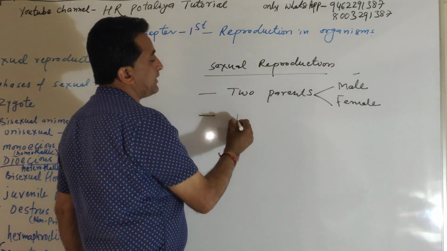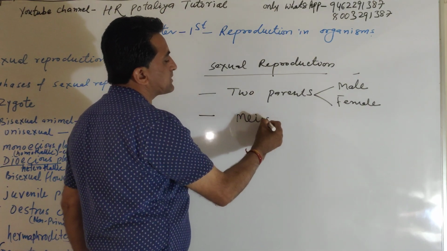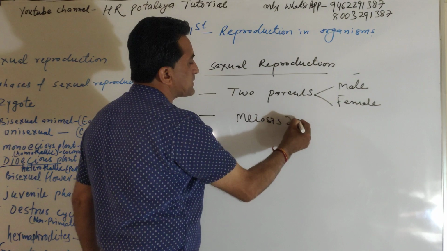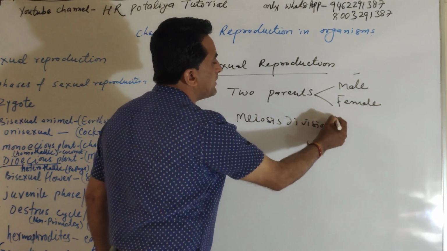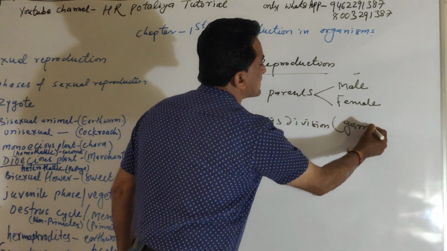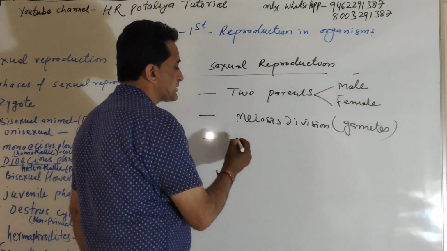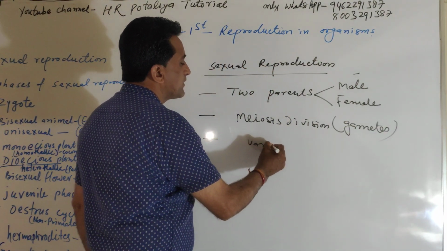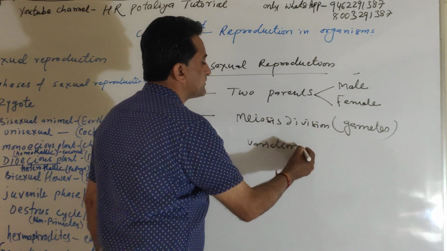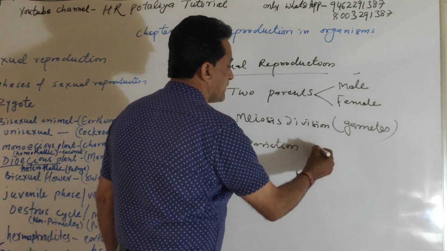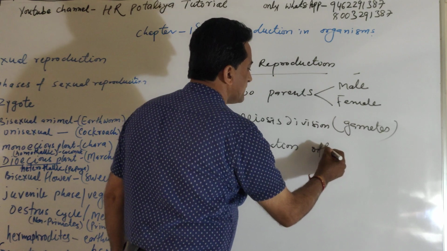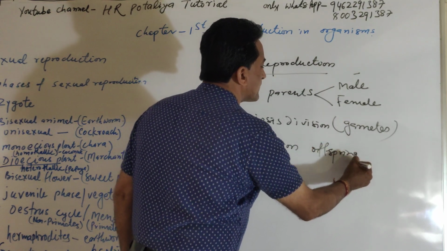Second, meiosis division is there, that is, formation of gametes. Third, there is definitely variation in the progeny, the offspring.